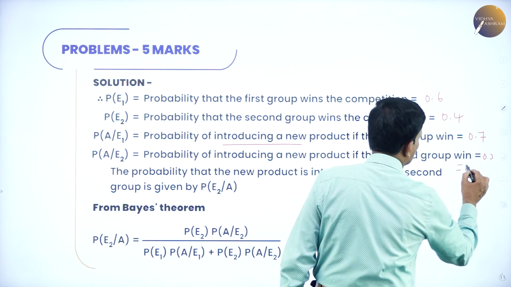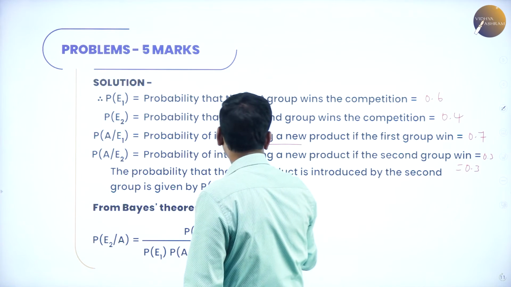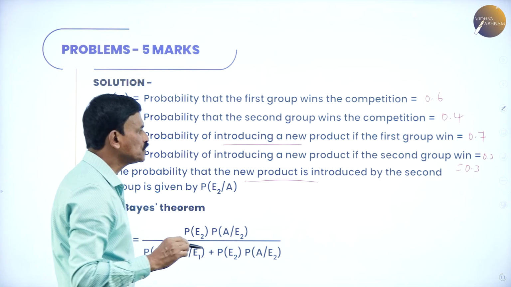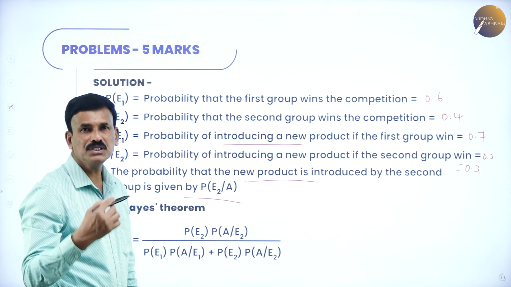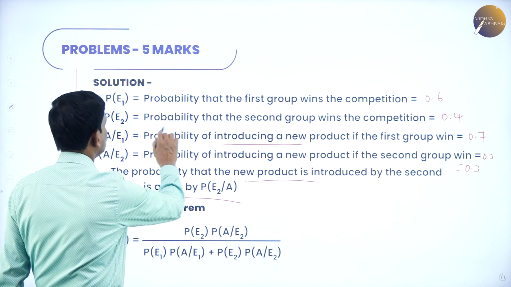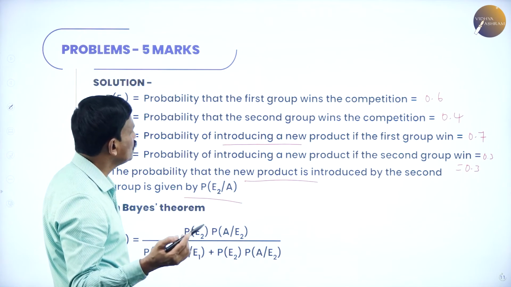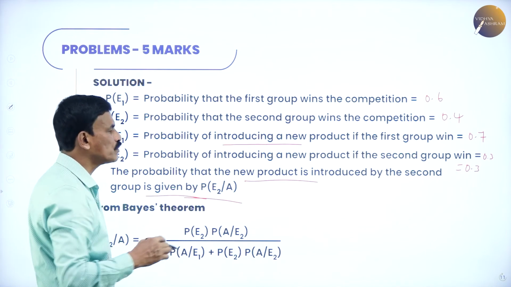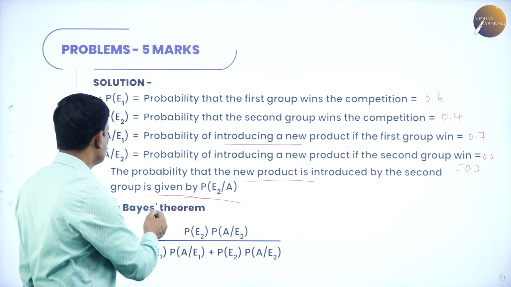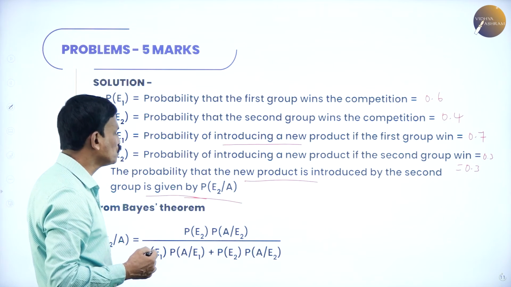Now, the probability that the new product is introduced by the second group is given by the probability of E2 by A, because E2 is the event of the second group winning.